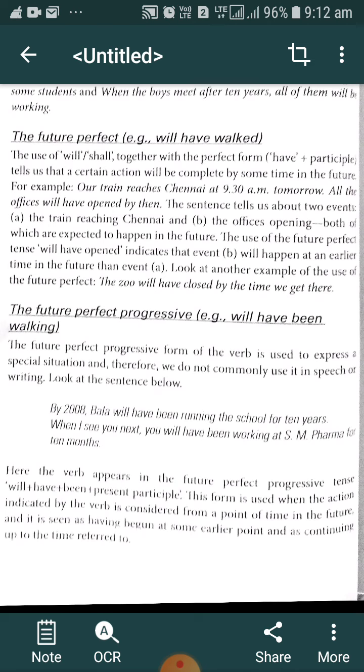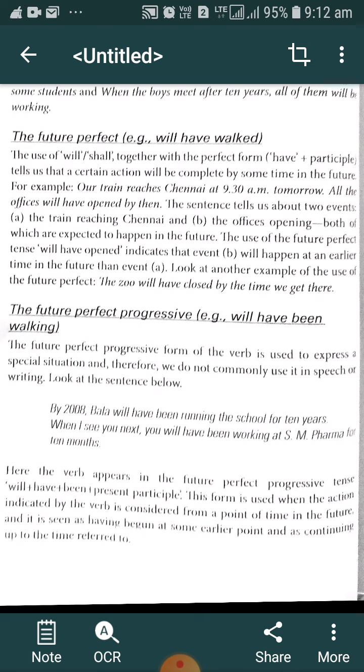Look at another example, the use of future perfect. The zoo will have closed by the time we get there. Here also there are two actions: the closing of the zoo and getting there. The getting there is the latter action. Before we get there, the zoo will have closed. The closing of the zoo is the previous action.